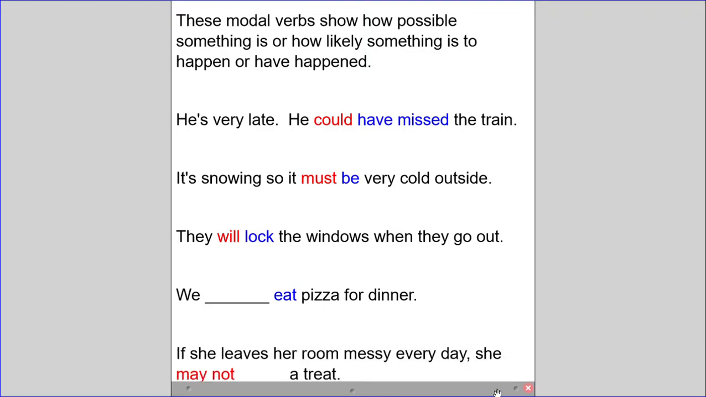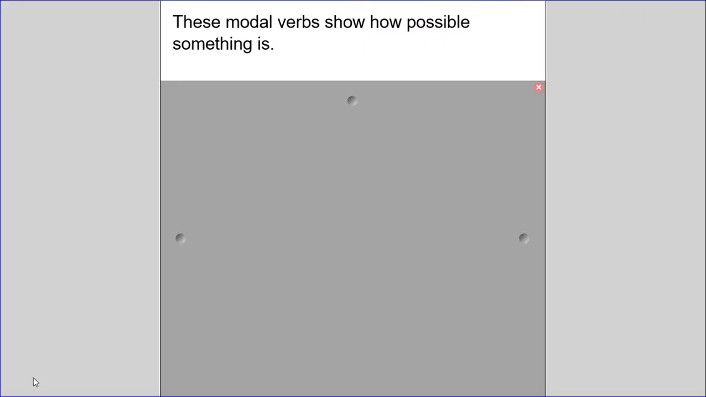How about this one? This time I've got the modal verb, but I'm missing the verb it works with. If she leaves her room messy every day, she may not a treat. Have a think, what might go there? She may not get a treat. She may not deserve a treat. She may not earn a treat. So these modal verbs are again showing how possible something is.